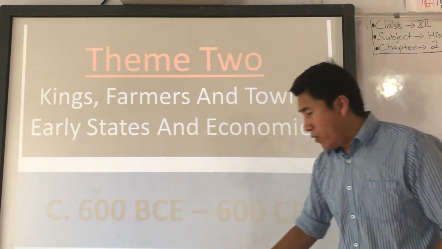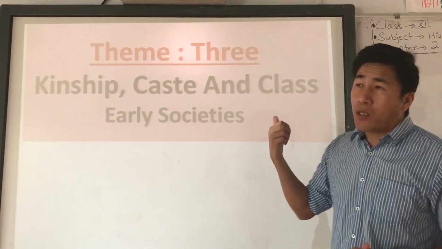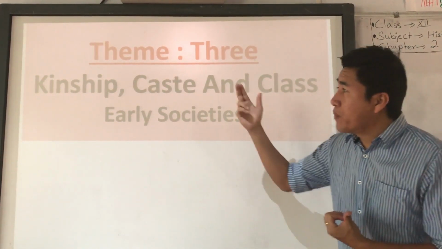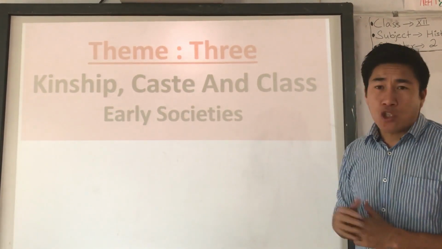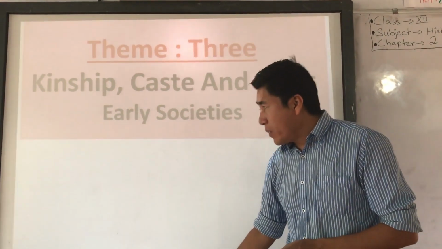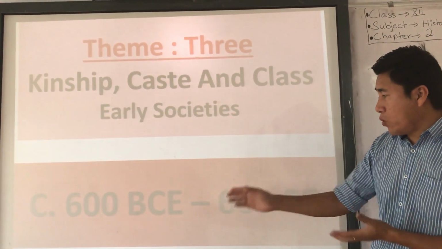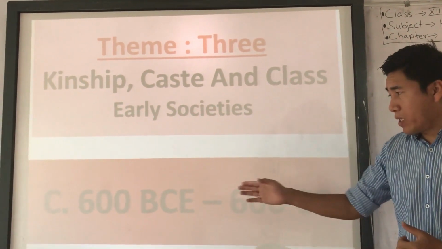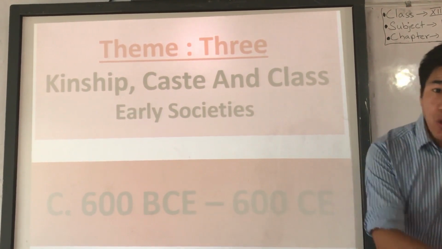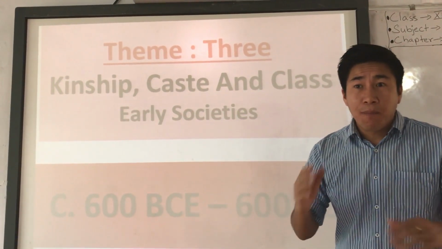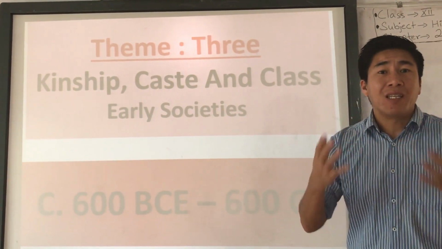Now, today we are going to start chapter number 3, and chapter number 3 or theme number 3 is all about kinship, caste and class of early societies, right? The time frame that we are going to study is the same, between 600 BC to 600 CE or BC to AD. The time frame of chapter number 2 and chapter number 3 is the same, but the theme that we are going to discuss is different.